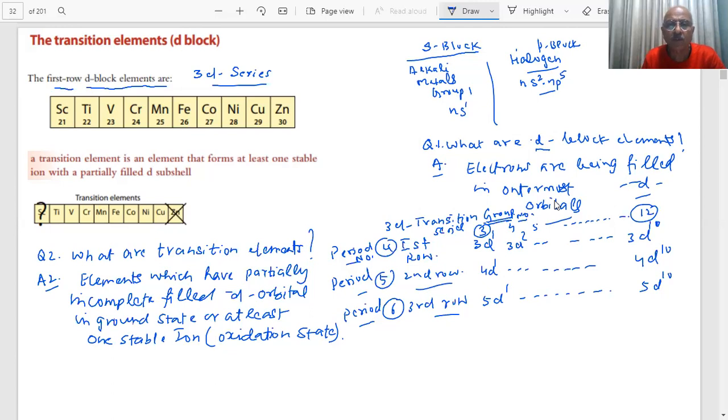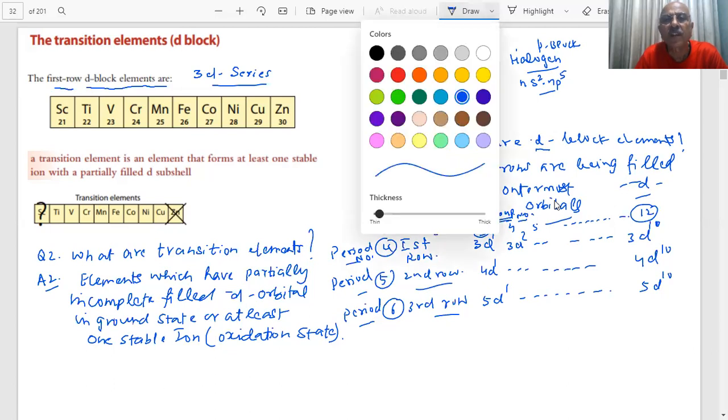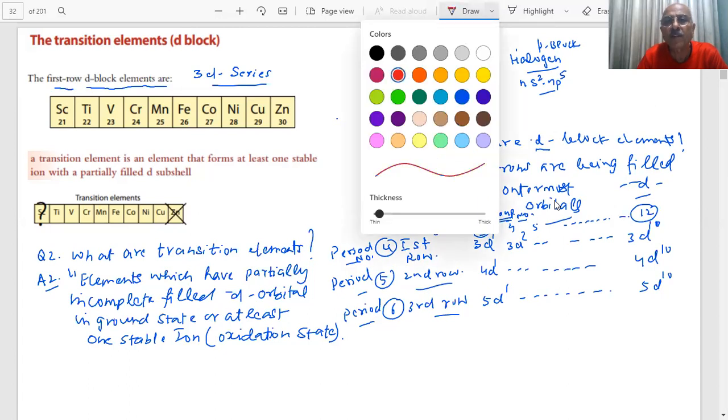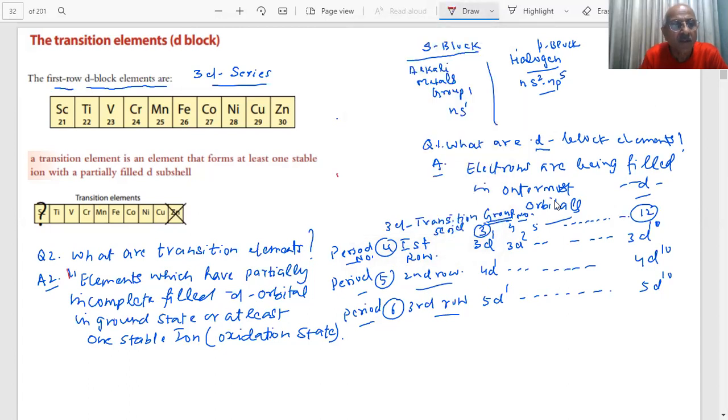Yes, sir. There is a point to be noted down, student. There's a difference between F block and transition elements. Every definition is important, student. You will note down. These definitions are important. What are transition elements? They have partially filled or incompletely filled d orbitals in the ground state or at least one stable ion or oxidation state.